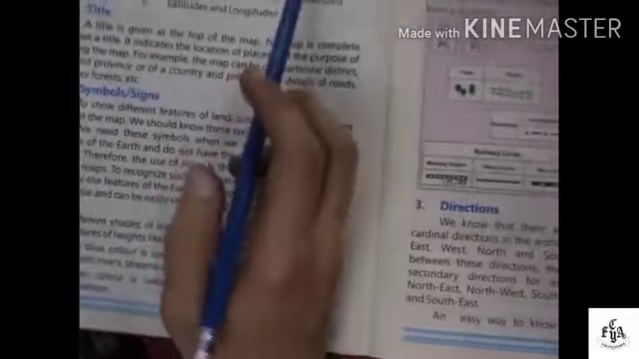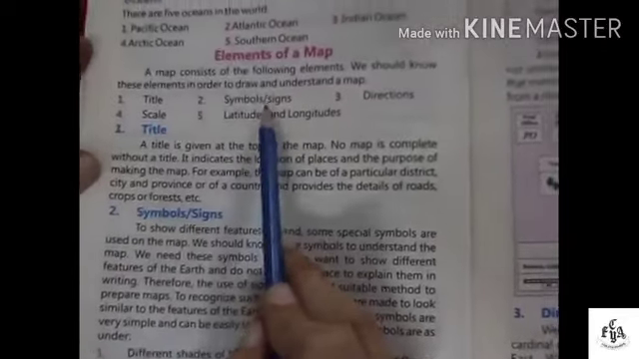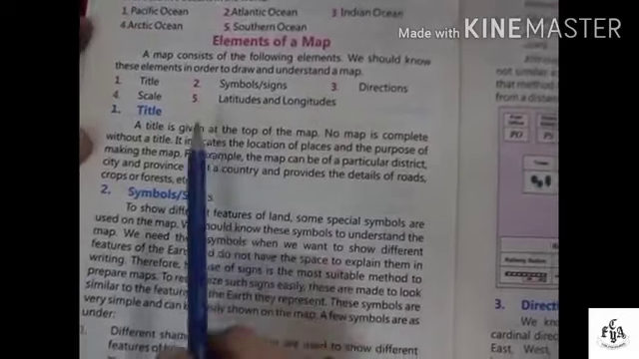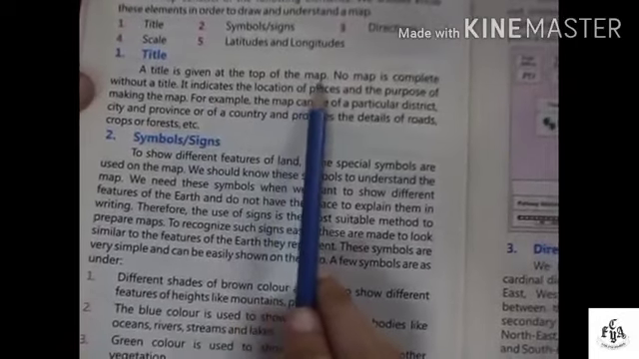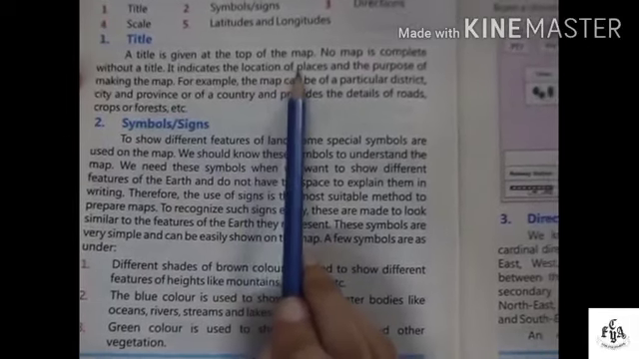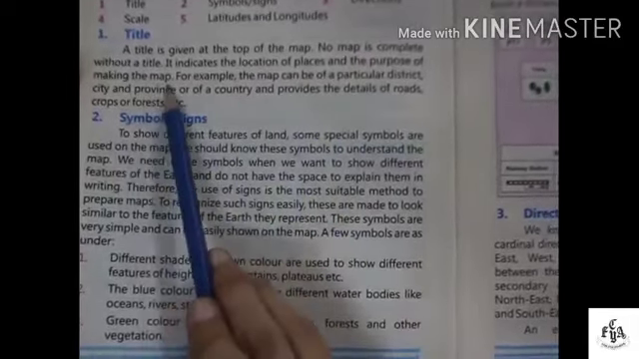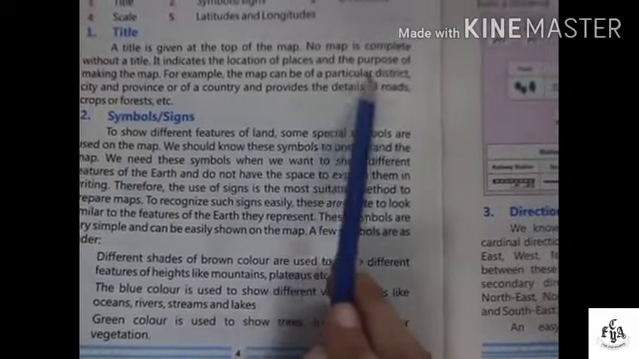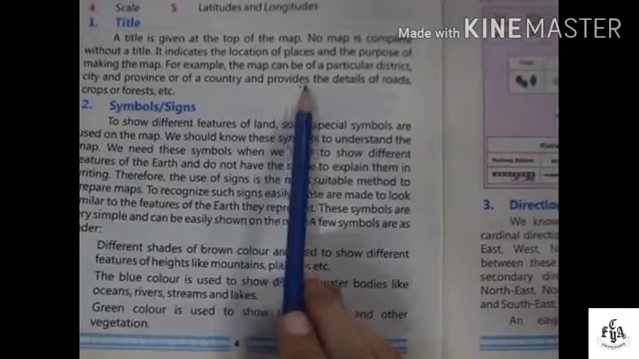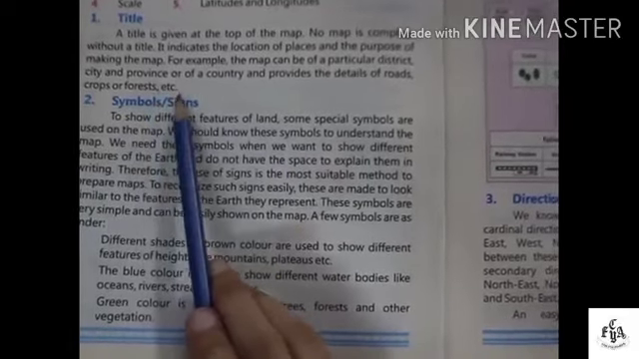Now, what are the elements of a map? Title, symbols, directions, scale, latitudes and longitudes. A title is given at the top of the map. No map is complete without a title. It indicates the location of places and the purpose of making the map. For example, the map can be of a particular district, city and province or of a country and provides the details of roads, crops and forests.